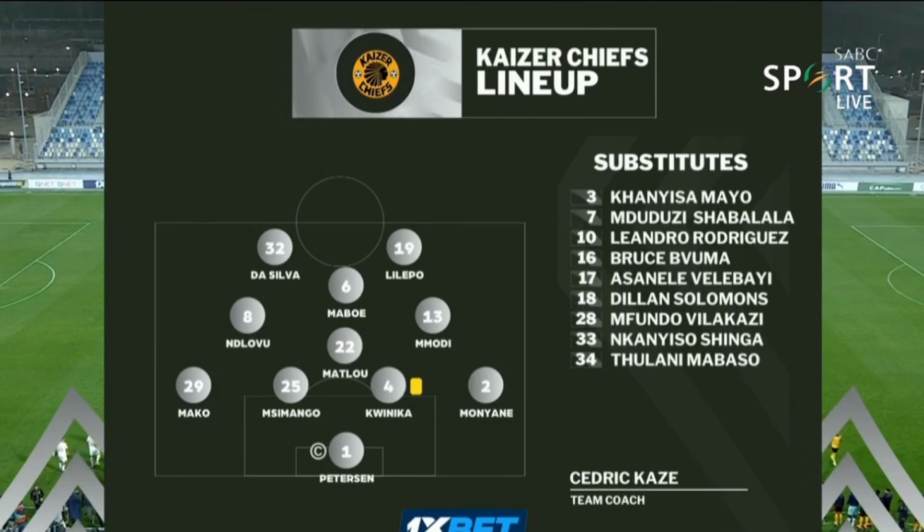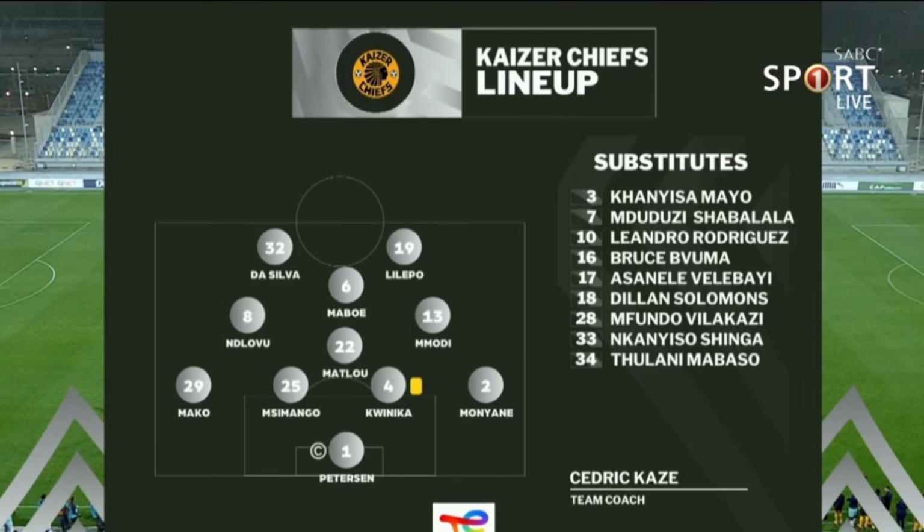Mark, this is the 11 that started. I've heard Doctor's view and opinions, and he's going to tell us in a few as well. You've got Dasiva and Lilepo up front, right? And the question then was, Amatlo starts, hasn't played much football. Who's the creative link between the middle and Dasiva and Lilepo? Again, do you need a creative link when you need a draw? Ultimately, they were banking on that.